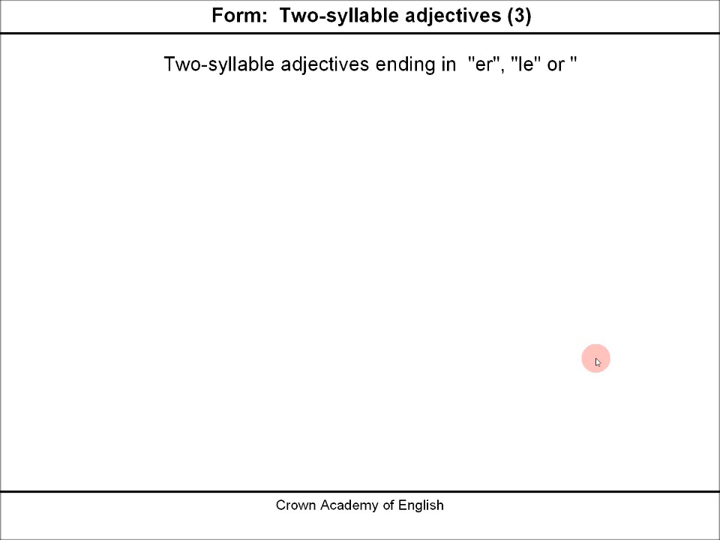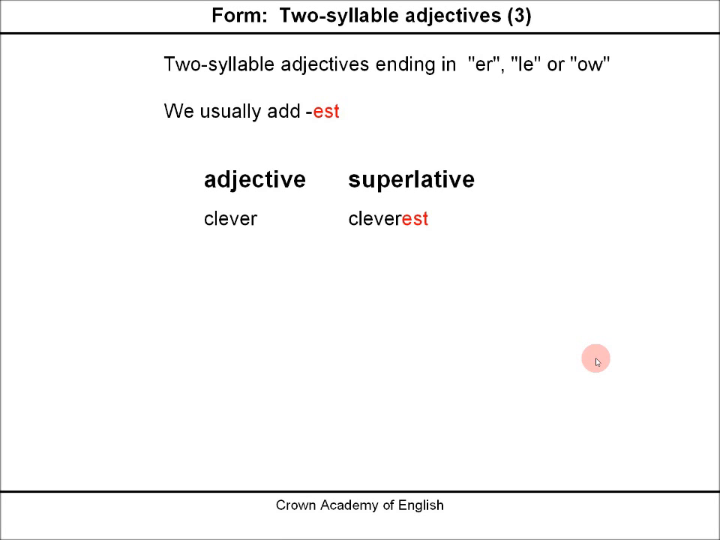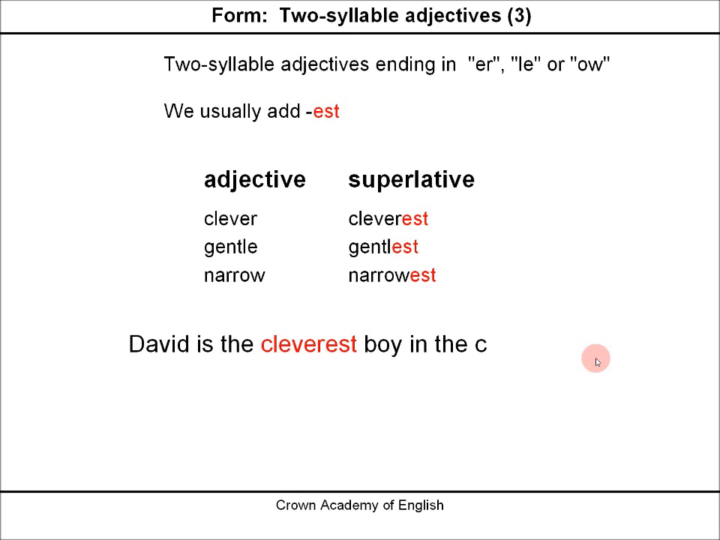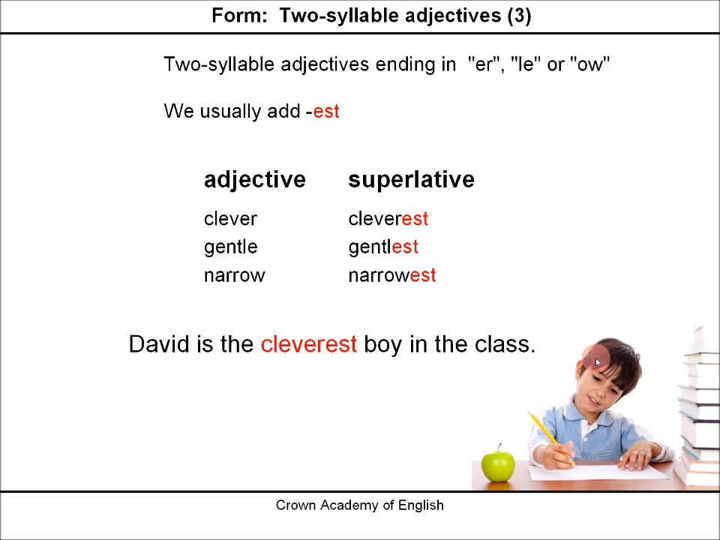Two-syllable adjectives ending in er, le, or ow. For the majority, we usually add est. Cleverest, gentlest, narrowest. David is the cleverest boy in the class. So this means he is the most intelligent.